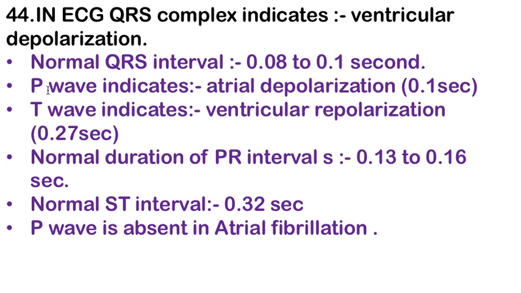Next, the normal duration of the PR interval is 0.13 to 0.16 second. Next, the normal ST interval is 0.32 second. In atrial fibrillation, the P wave is absent. That's all related to the ECG.